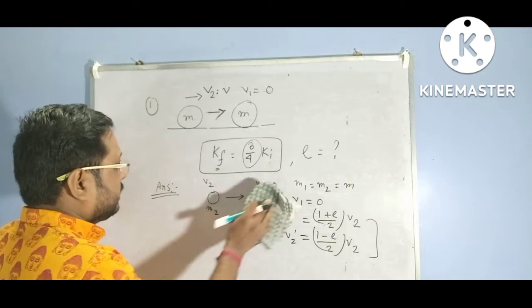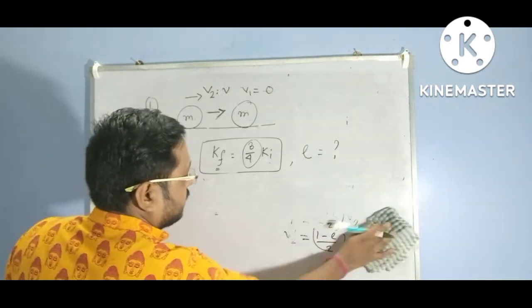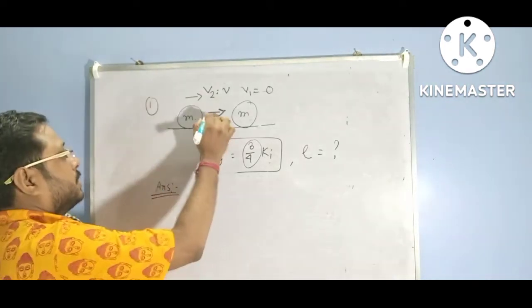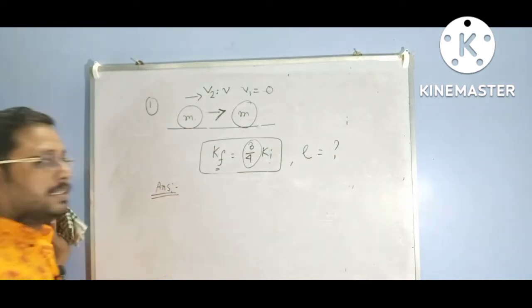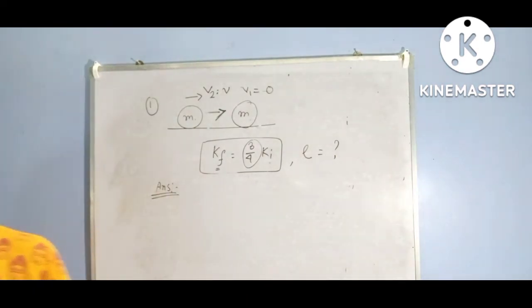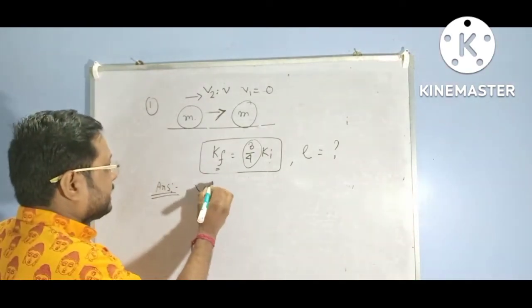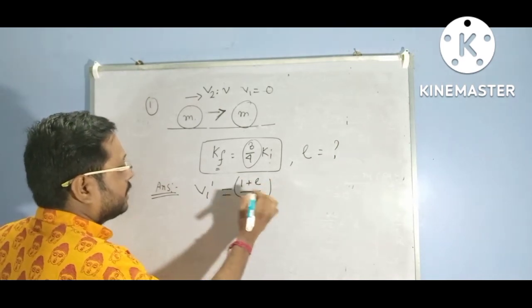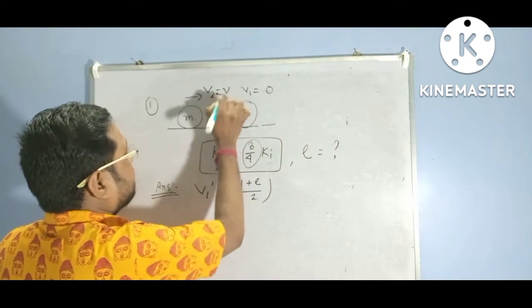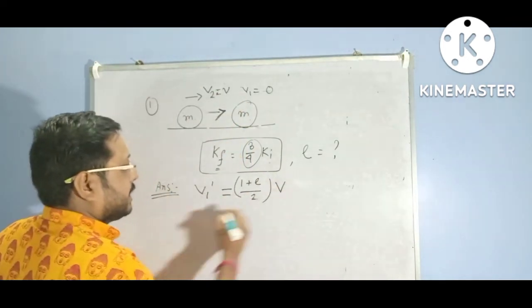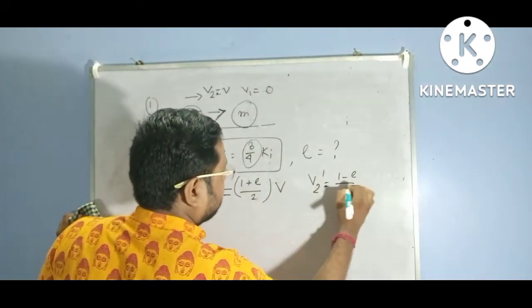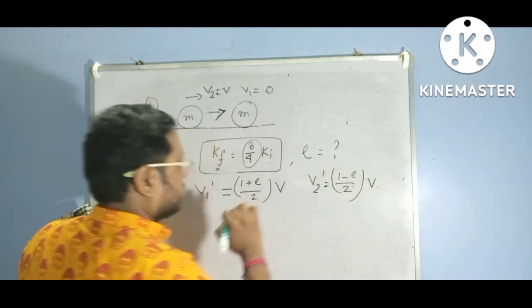So, we can come to this example. As this is an inelastic collision, we get v1 dash, the velocity after collision, equal to (1 plus e) by 2 into v, where v is the velocity with which the ball is coming, and v2 dash equal to (1 minus e) by 2 into v. Understood?